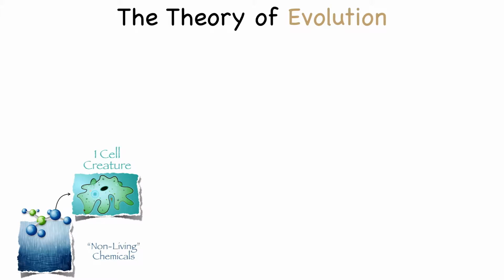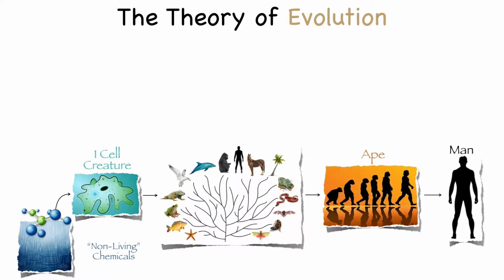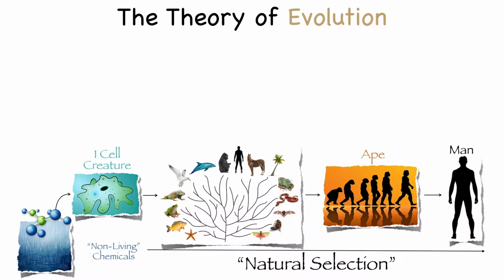According to this theory, life began on the very early Earth in a warm pond by spontaneous generation. This first life supposedly came from non-living chemicals. That's right, life, we're told, came from non-life all by itself. And that the one-celled creature, an amoeba-like creature, changed and evolved over time through slight successive changes to form all other living things. We're told that from this one-celled creature, and by the process of natural selection, came the fish, birds, dogs, snakes, trees, apes, humans, and every other living thing.